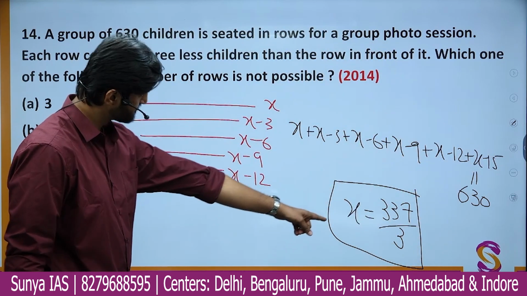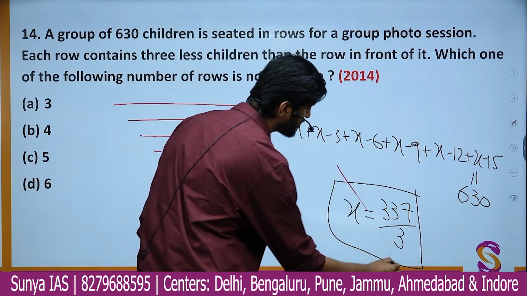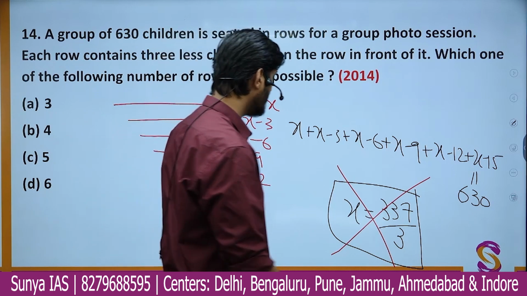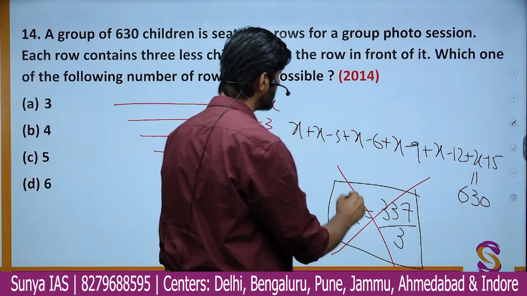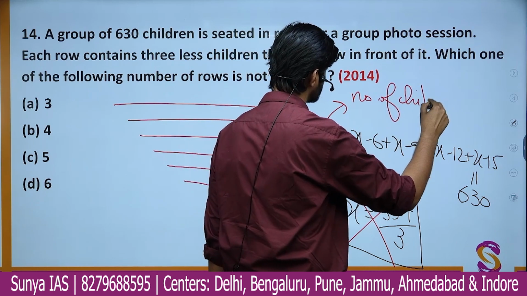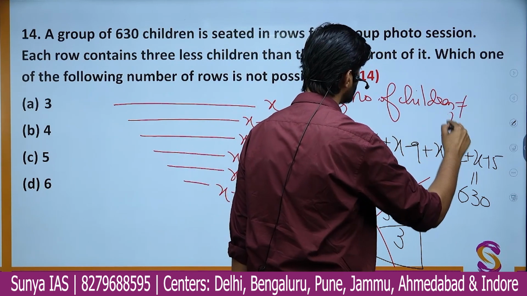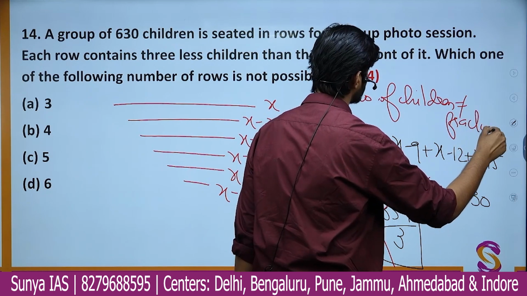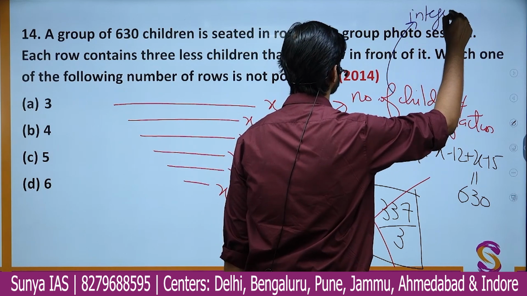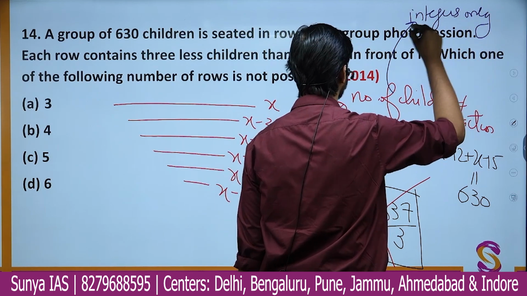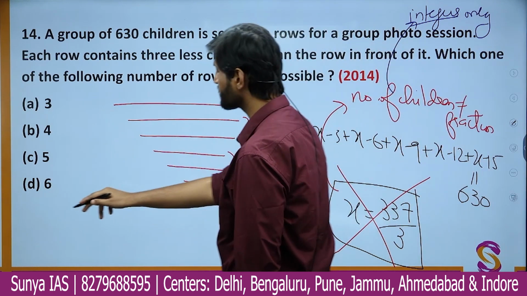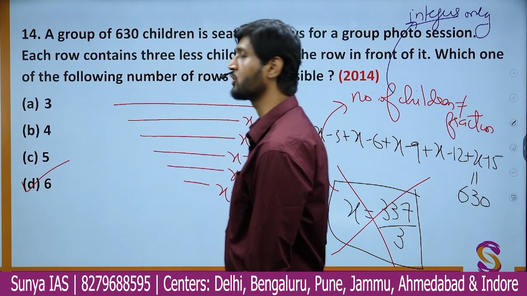So anyways, we do not have number of children as a fraction, right? So the value of x is not possible. So number of children cannot be a fraction. They should be only in terms of integers, about which we read in number system, right? So we cannot have 6 number of rows in this particular discussion of ours.